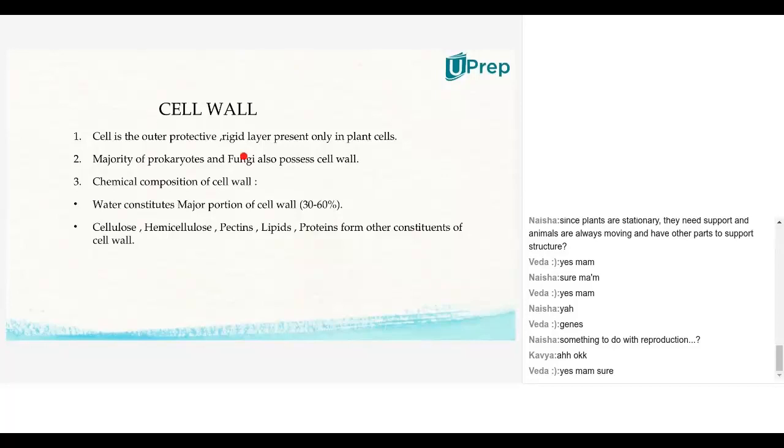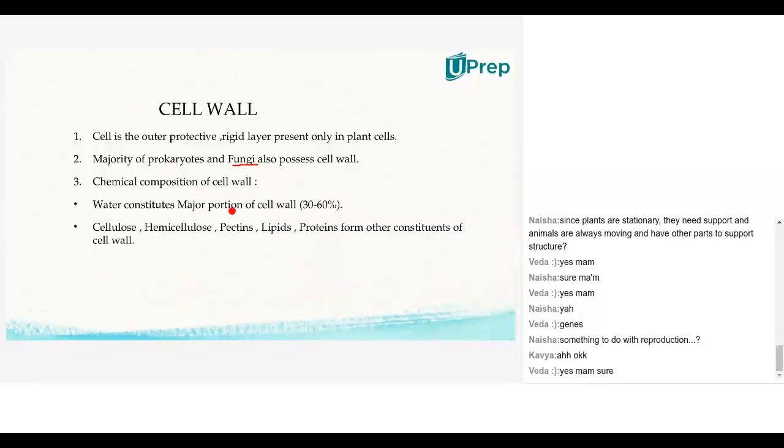As we already discussed, the cell wall of plants will have more cellulose. But there are some exceptions, like fungi. The fungi will have different cell wall composition. The fungus will have chitin, a material related to carbohydrate only, in its cell wall. Like in prokaryotes, we said we'll have some peptidoglycans.